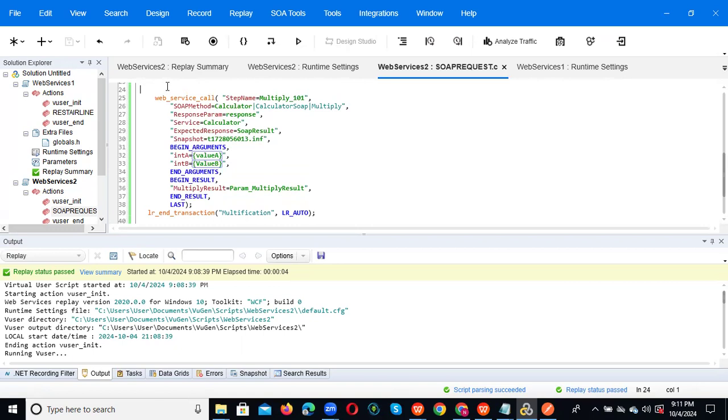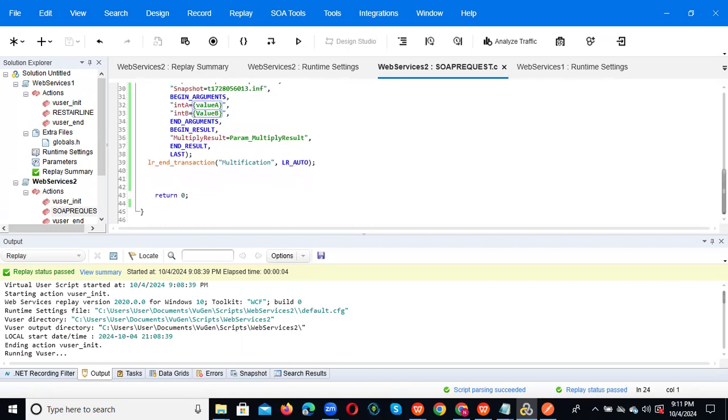That you can do with correlation here. And the second script needs that data, the account number. You can just pass it as a parameter value. Then however many times you execute, the first script will create the account and the account number, and we use that in the second script. So in this way we can also prepare the data ourselves. If we don't have that chance, then we need to ask the teams and we'll get the data. Okay, this is the way we can do it for web service and SOAP request.